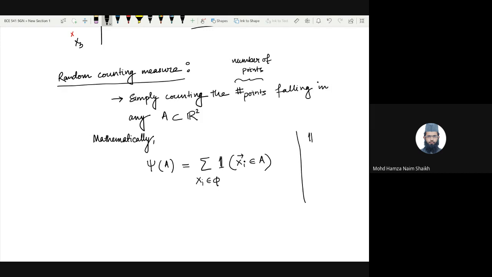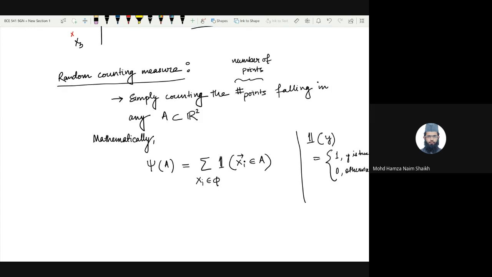So simply put, indicator function of some value, let's say y, is equal to 1 when y is true, 0 otherwise, right? So what does this do? This just sees whether xi is belonging to that set or not.